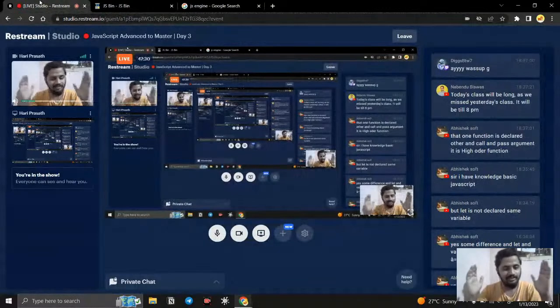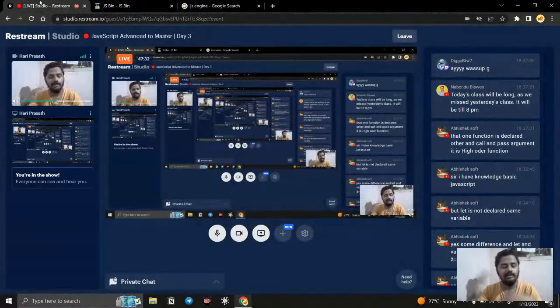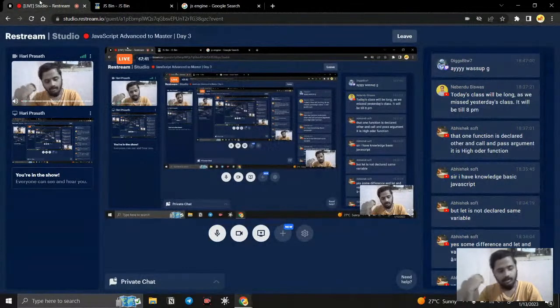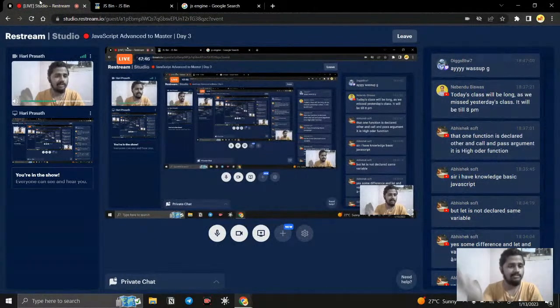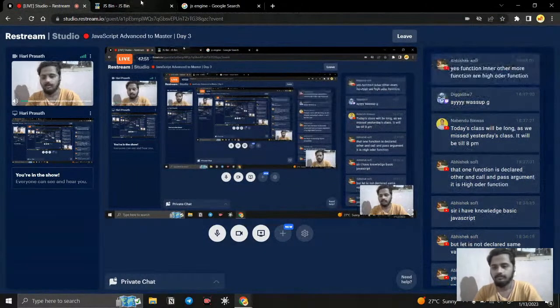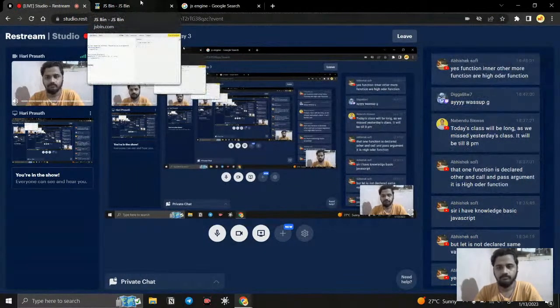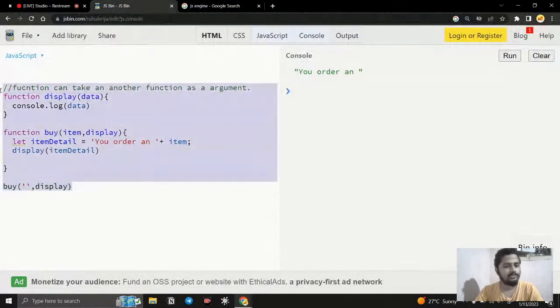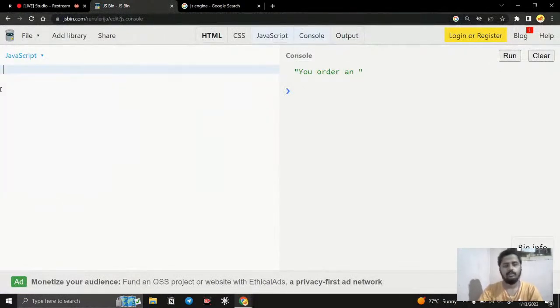Everything till now we have discussed, the three qualities, all come under the category of higher order functions. Callbacks are higher order functions, closures are higher order functions, and all other categories that we have discussed, whatever the function or concept that comes under it, everything is a higher order function. So this is called higher order functions.